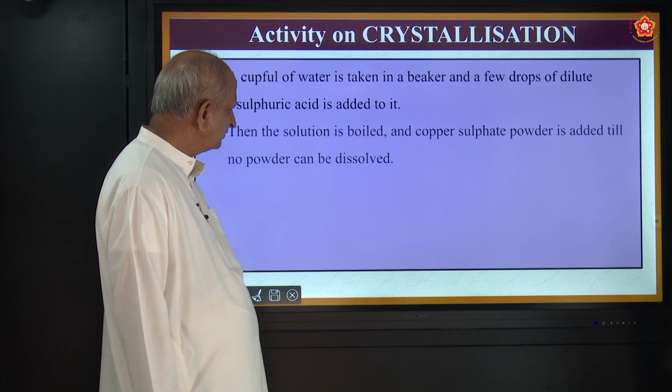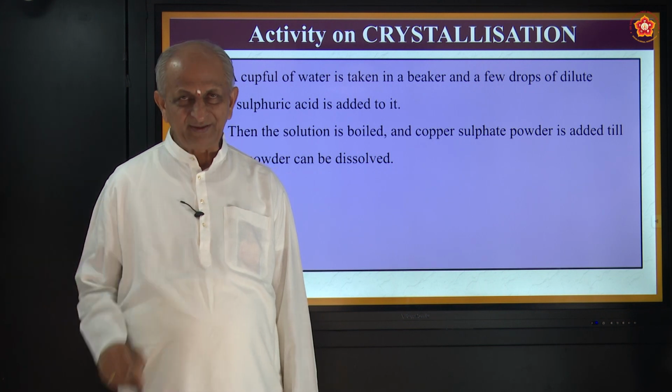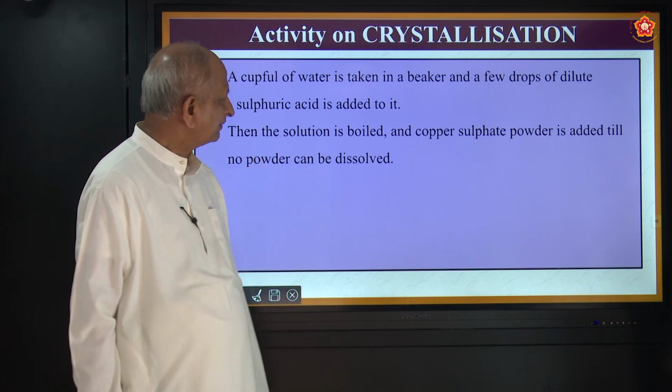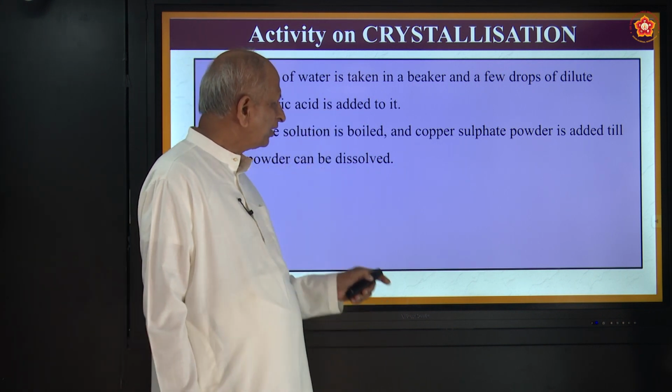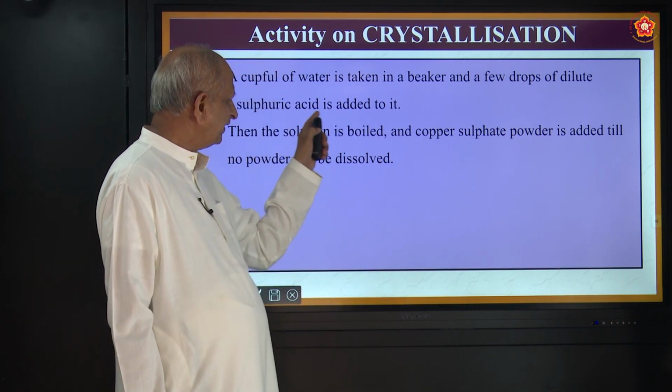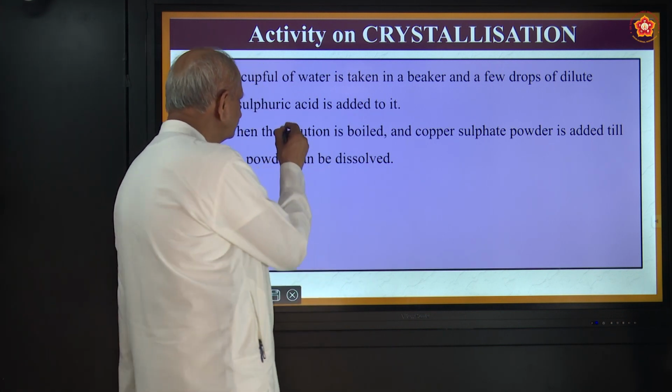For example, copper sulfate. The color of copper sulfate? Blue color. A cup full of water is taken in a beaker and a few drops of dilute sulfuric acid are added to it. What is sulfuric acid?